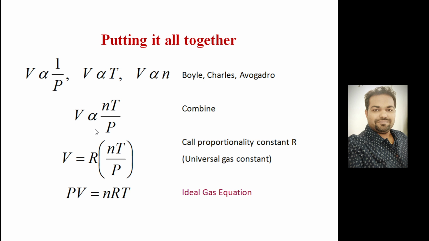If you remove this proportionality constant, you will get another constant that is represented by R, and this R is known as the universal gas constant, which is fixed for all sorts of gases, right? So if you expand and simplify it, you will get PV = nRT, where P is the absolute pressure, V is total volume, n is number of moles, R is universal gas constant, T is the absolute temperature. This is known as the ideal gas equation of state.